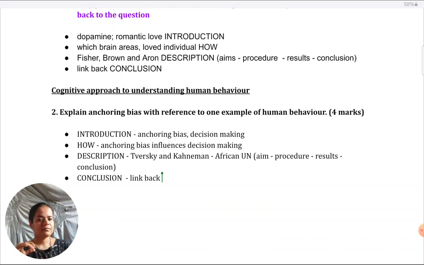Okay, so this is about how you answer the descriptive SAQ. Next, we have the application type of SAQ, 6 marker.